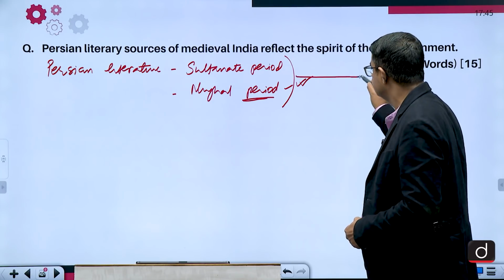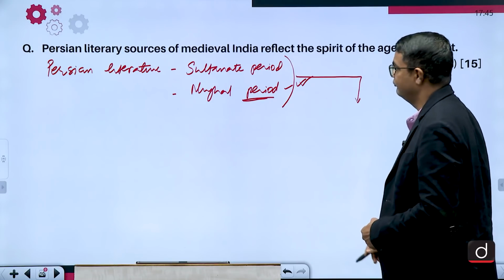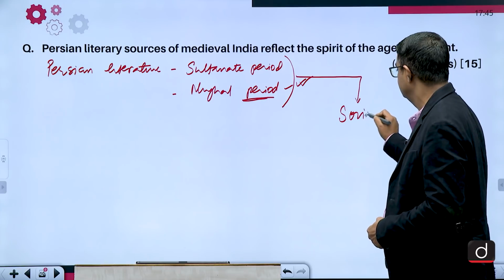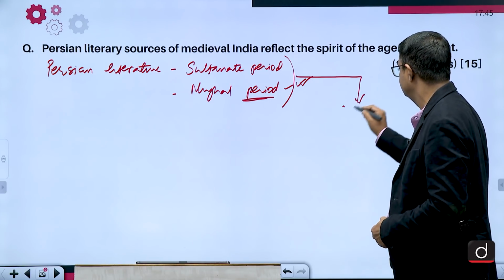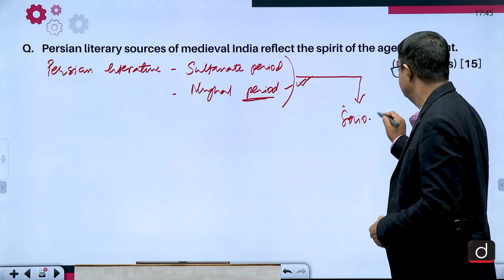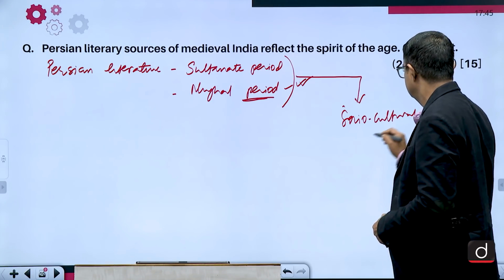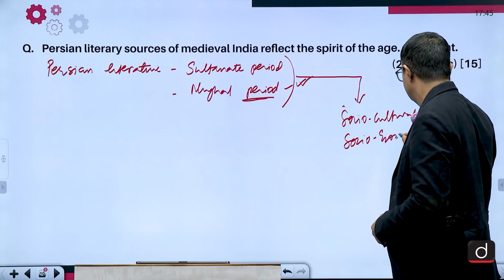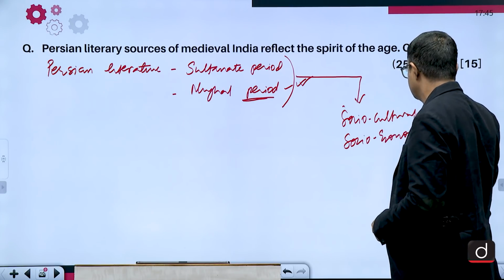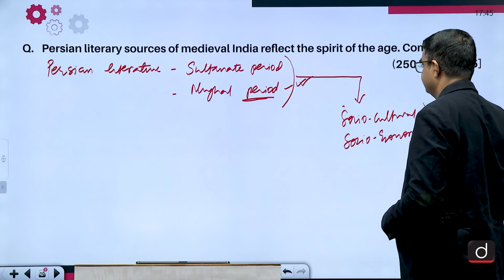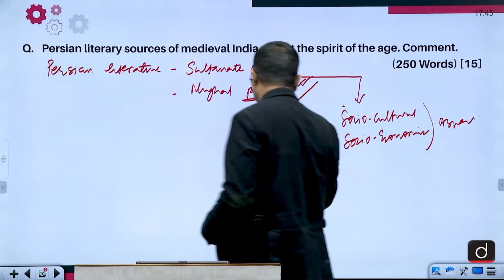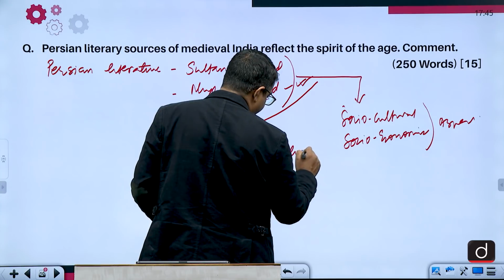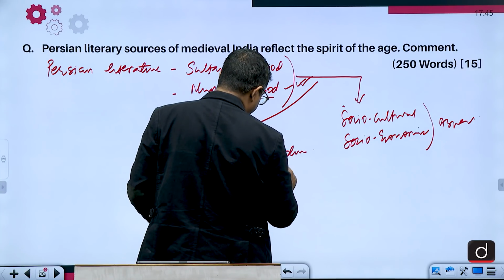And this had a reflection of what? Basically the socio-cultural, socio-economic aspects, and mainly the politico-administrative aspects.